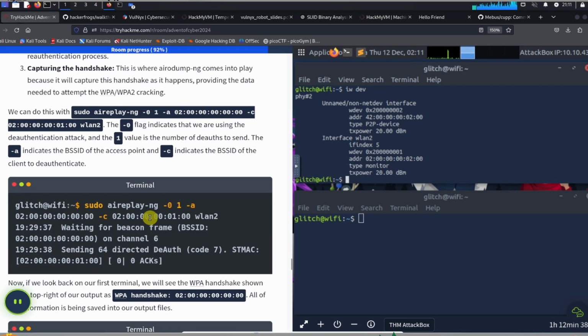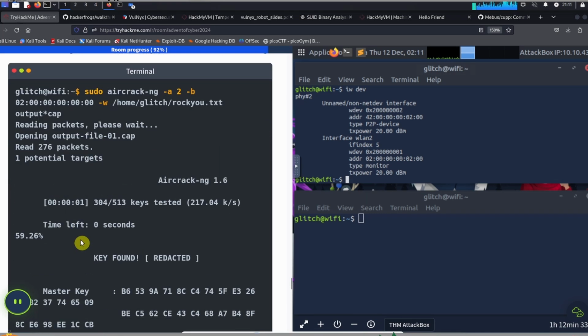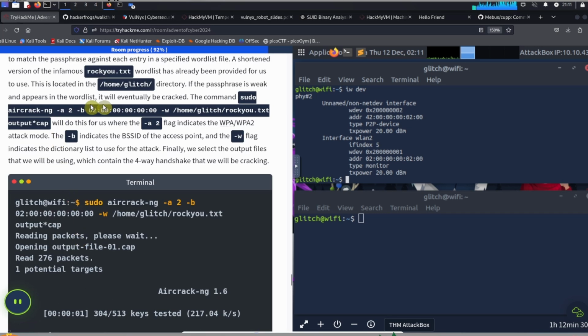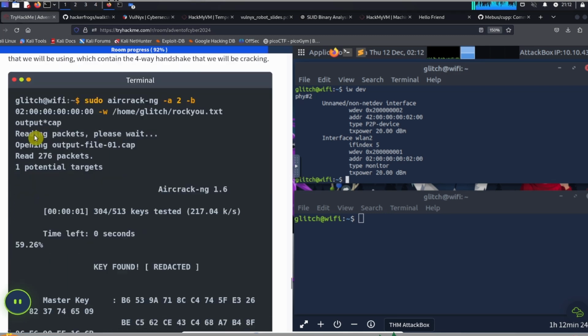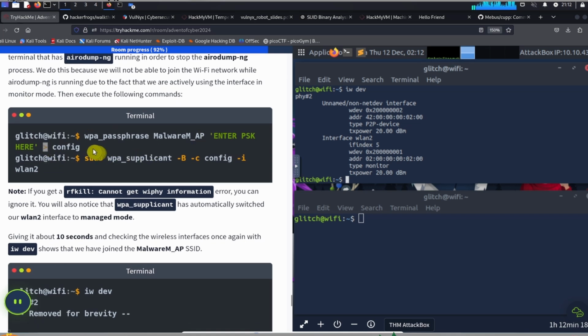Okay. Let's try running those commands again. So we already captured the info over here. Let's try that command again where we do the WPA passphrase, and let's try it with the quotes because the quotes worked before.